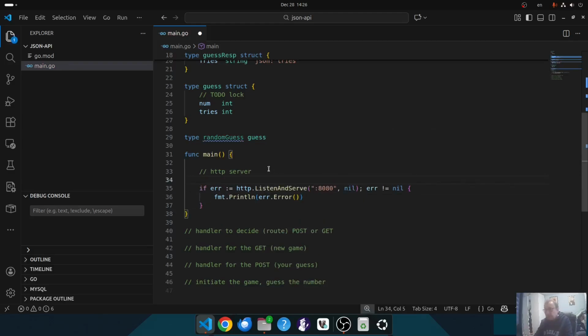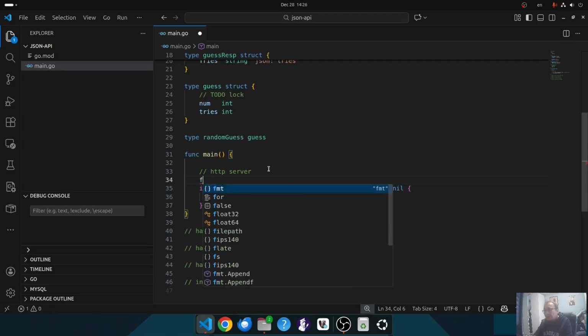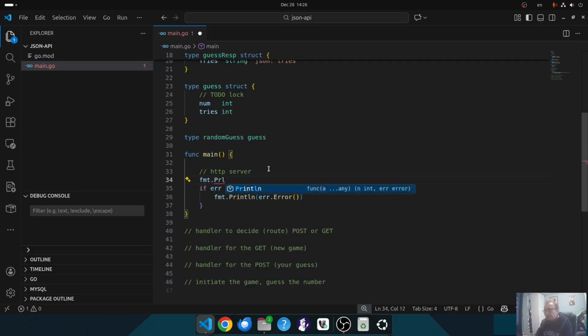Display on the screen what the error is, and display also on the screen that the server is running. fmt.Println server is running on port 8080, just to know.